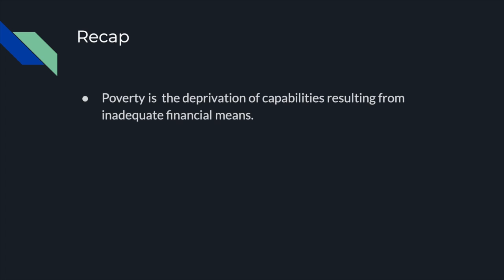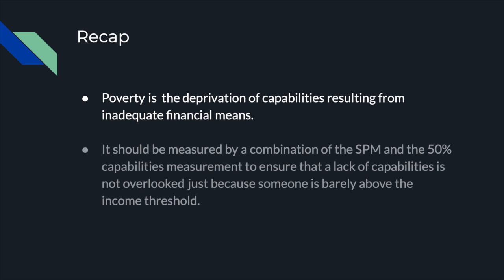So, a quick recap. Poverty is the deprivation of capabilities resulting from inadequate financial means. It should be measured by a combination of the SPM and the 50% capabilities measurement to ensure that a lack of capabilities is not overlooked just because someone is barely above the income threshold.